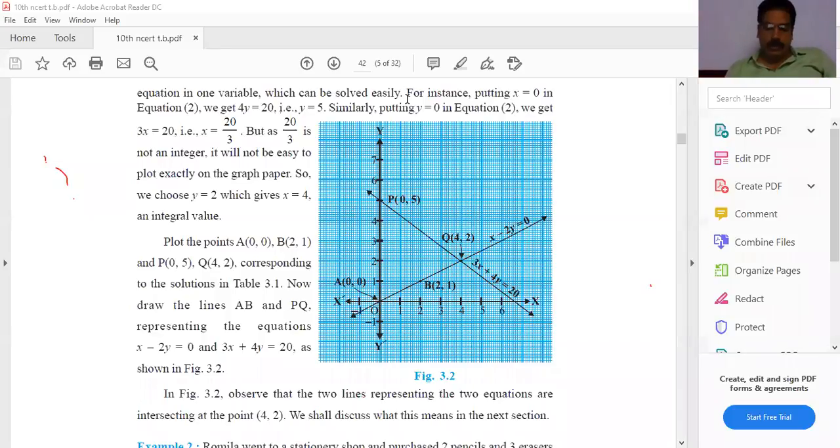Attendance now. The work you have to do is draw the graph of x minus 2y equal to 0 and the graph of 3x plus 4y equal to 20. Both will intersect at 4, 2. You have to show it to me tomorrow. Understand everyone? This is homework. Up to what I taught, do you understand?